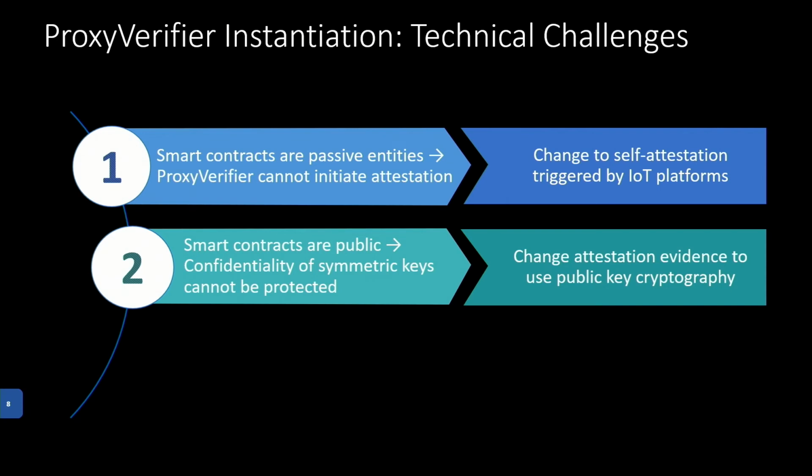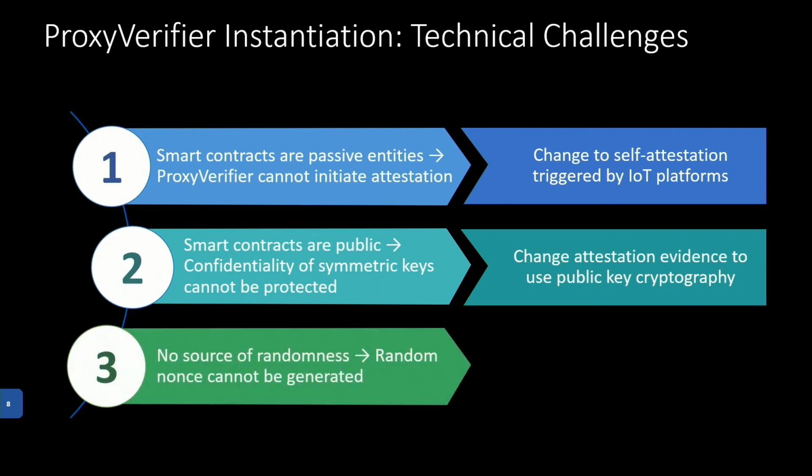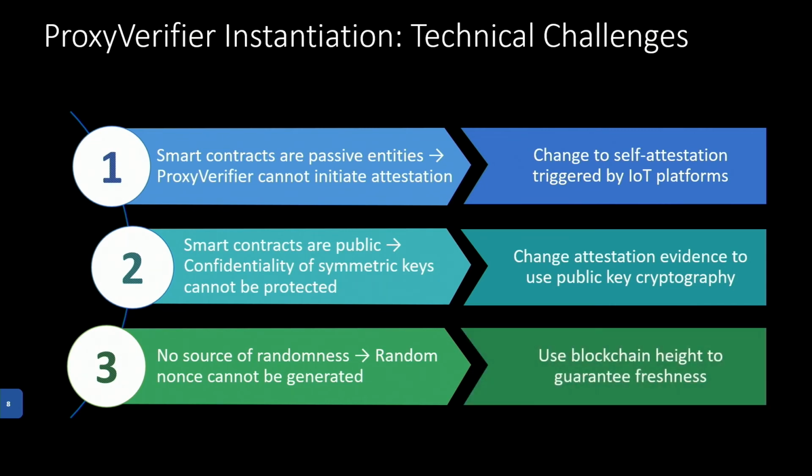And a third issue is that, because of the poor source of randomness of smart contracts, we cannot effectively generate random nonces, which are required in order to have proper replay protection. To overcome this limitation, as we're using blockchain, we can use the blockchain height as a nonce of freshness. So how does all this now come together? Let's have a look at the actual design of SCRAPS.